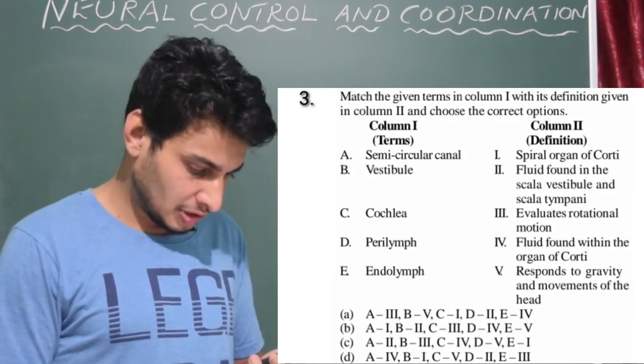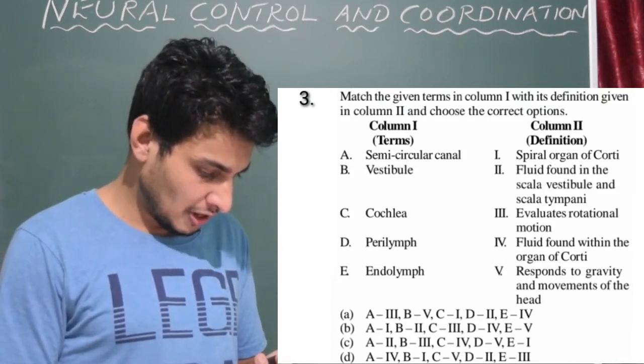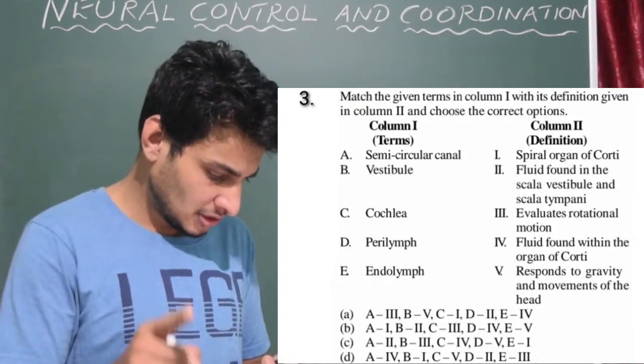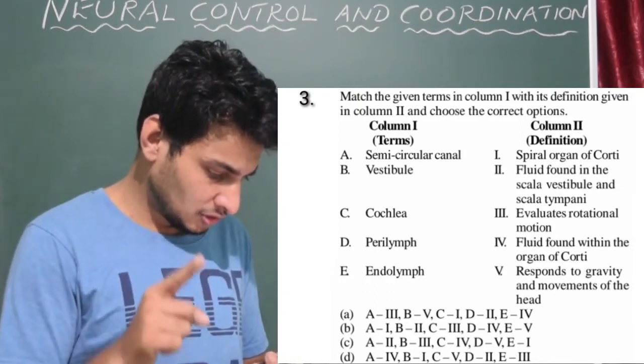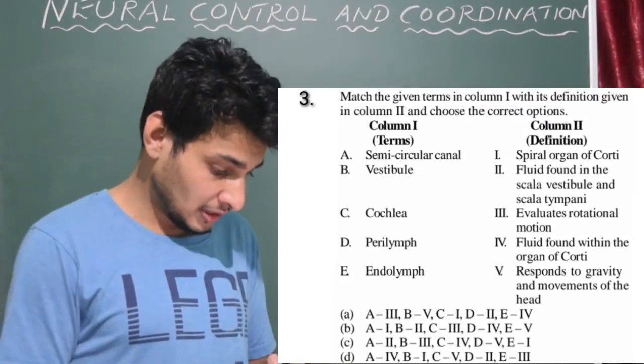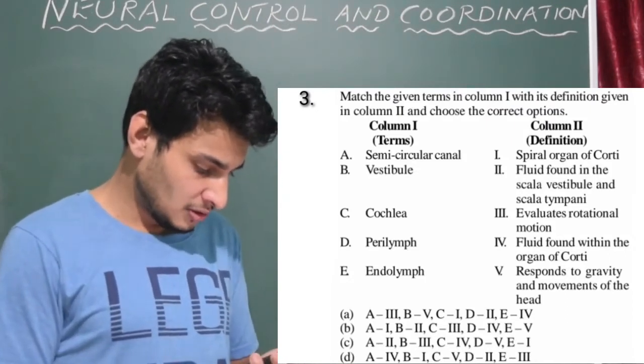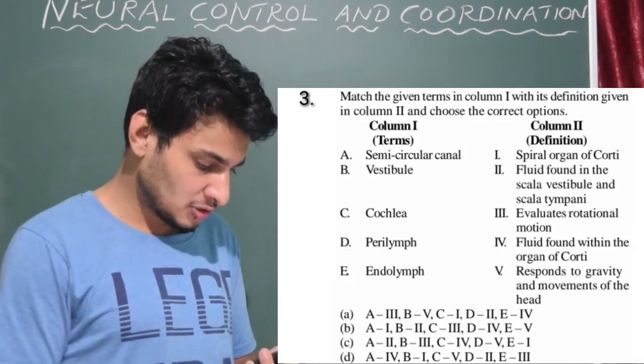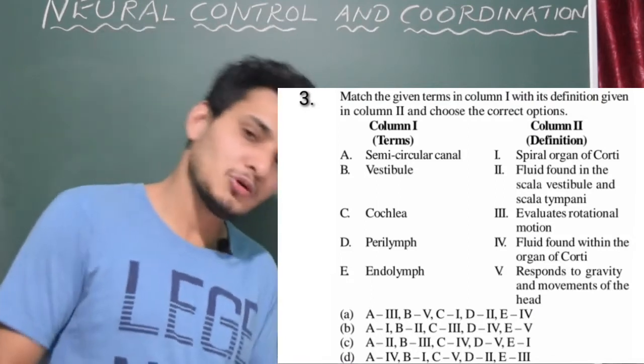Spiral organ of Corti, no. Fluid found in the scala, no. Evaluates rotational motion, yes. Okay, so A should be 3. Correct. So that is not option A, that is alphabet A should be Roman number 3, because it evaluates rotational motion.